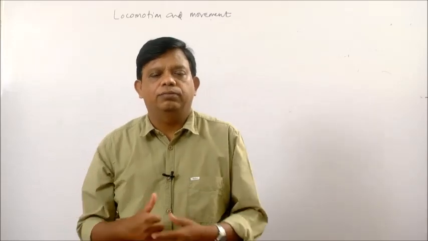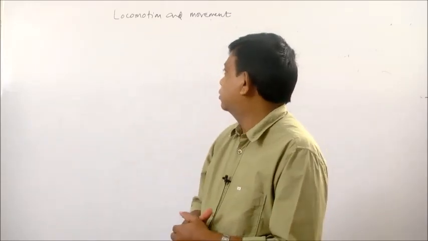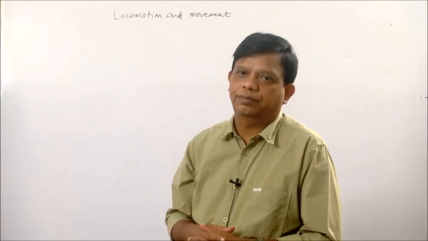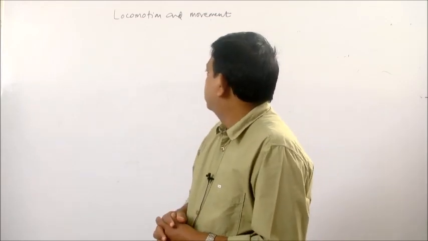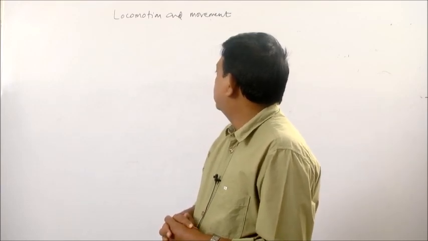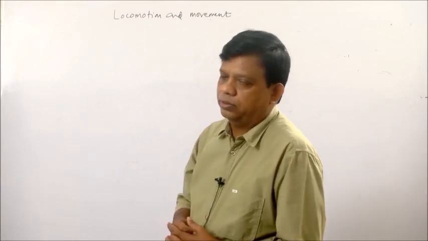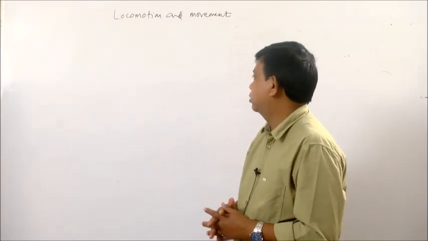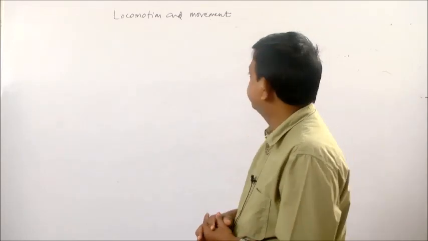When there is a change of position of the whole organism, we call it locomotion. The organism or the animal moves from one place to another. Movement is an important characteristic of living organisms, and locomotion is a characteristic feature of animals. Almost all the animals are capable of locomotion, that is movement from place to place.